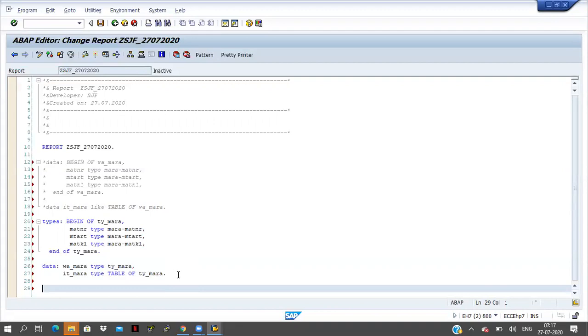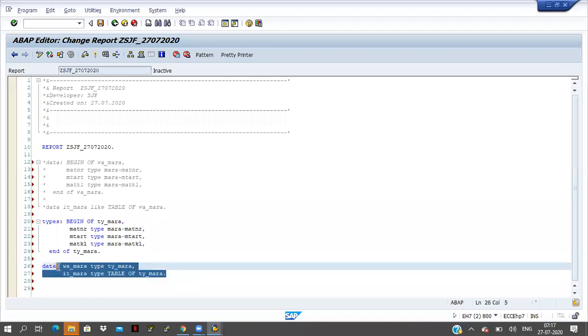And one more concept is there, that is the with header line concept. Here in this way we are declaring the work area and internal table name.